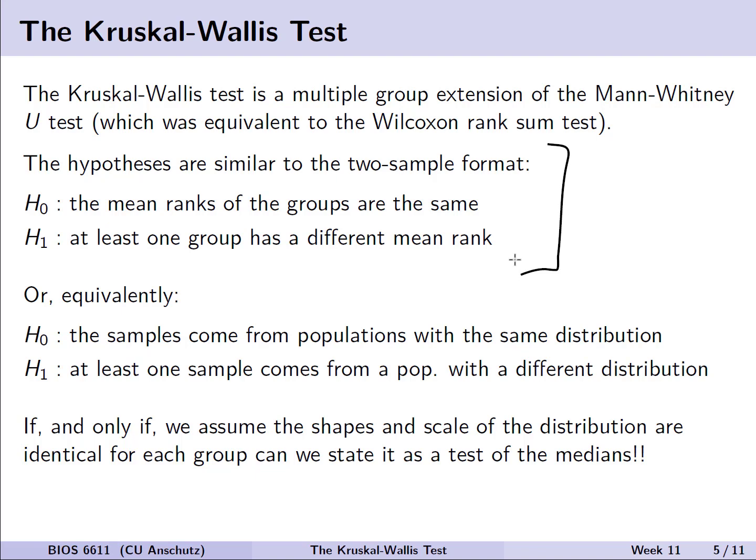An important thing to note, just like we stressed previously with our two-sample nonparametric tests, is that if and only if we assume the shapes and scale of the distributions are identical for each group can we state that it's actually a test of the medians. If we are unable to make that comparison or are uncertain about that assumption, we really should focus on it being a test of the mean ranks of our groups.